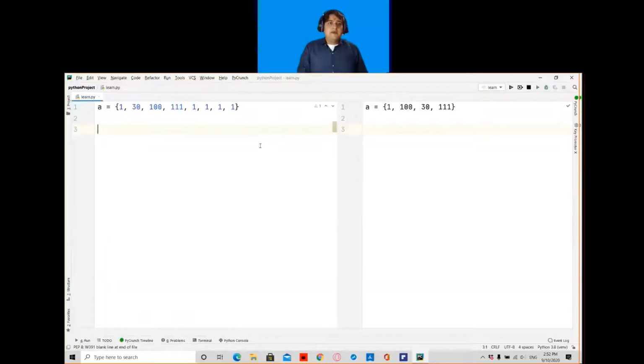If I want to find the specified item in a set, for example, if I write if 30 in a and I will write print a. So here, if this if statement becomes true, it will print, yes, I am giving a sentence here, I am giving a text, yes, it is present.